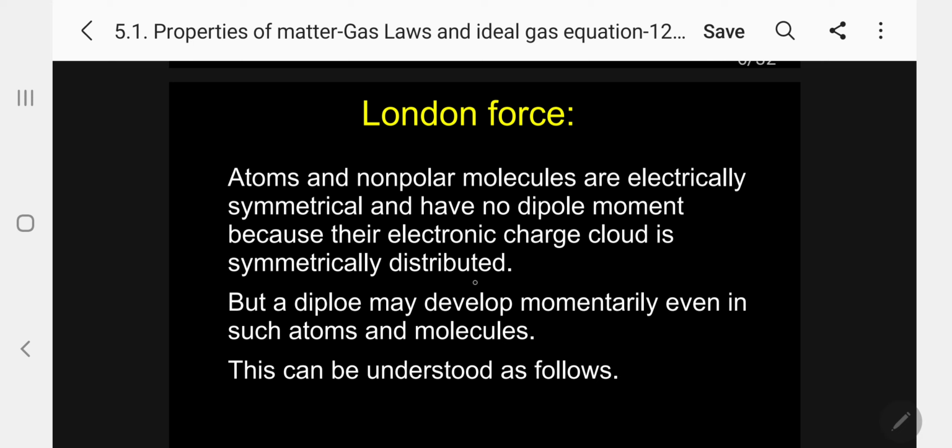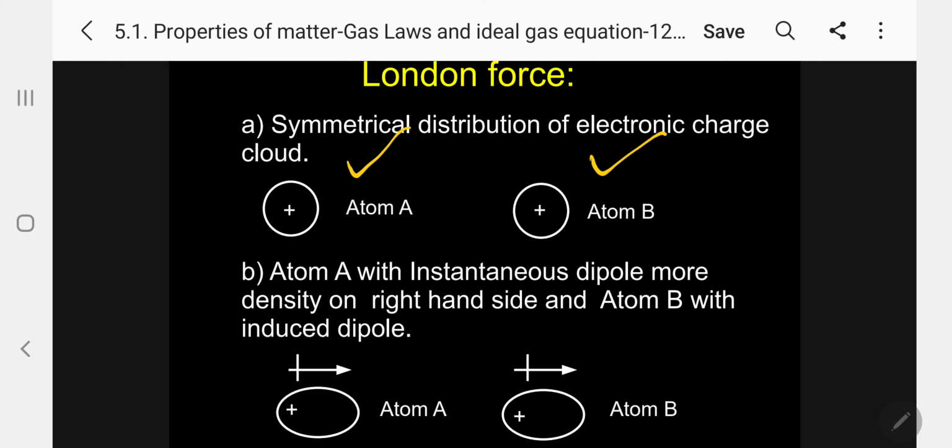But a dipole may develop momentarily even in such atoms and molecules. This can be understood as follows. So let me explain with a suitable example. The London force. You take an example, symmetrical distribution of electronic charge cloud. Say gaseous atom A, gaseous atom B, uniformly distributed. So it is non-polar.